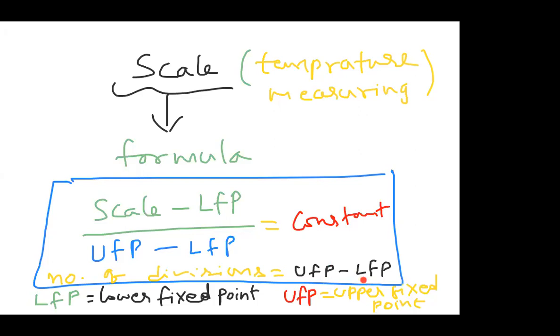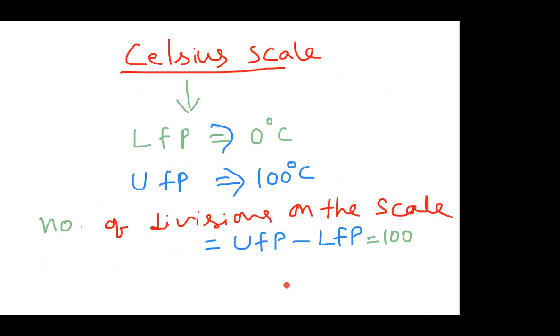Upper fixed point minus lower fixed point will give us the total number of divisions on the scale. Now, let us see each scale separately. First one, Celsius scale. You have to note this one. Celsius scale means lower fixed point 0 degree centigrade, 100 degree centigrade upper fixed point. This is the melting point and boiling point of ice. Melting point generally corresponds to the lower fixed point and boiling point corresponds to the upper fixed point.